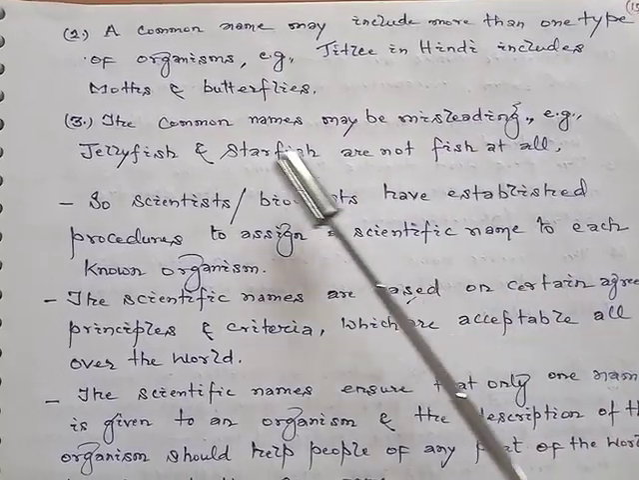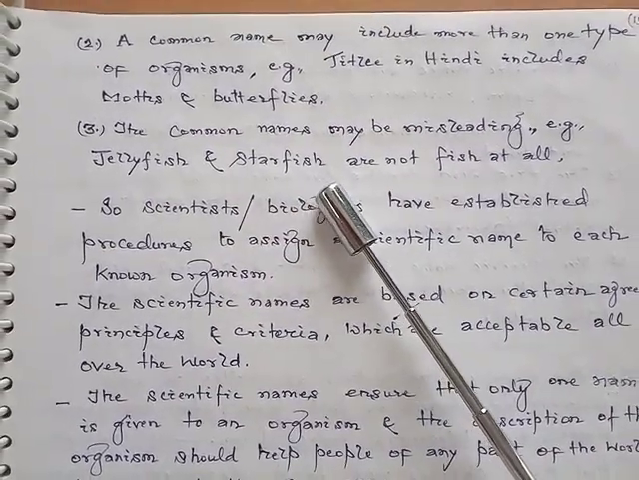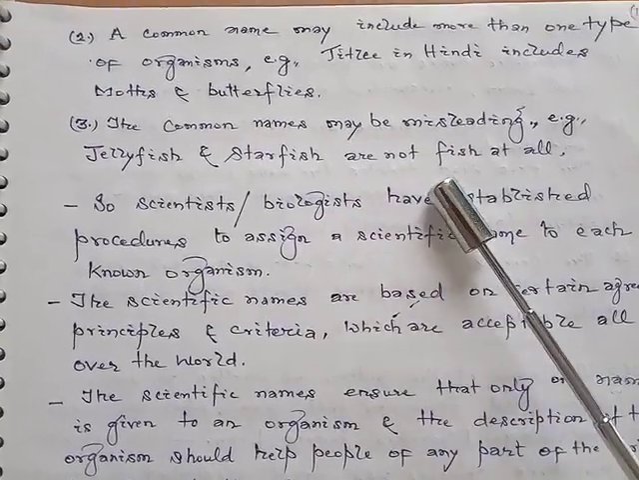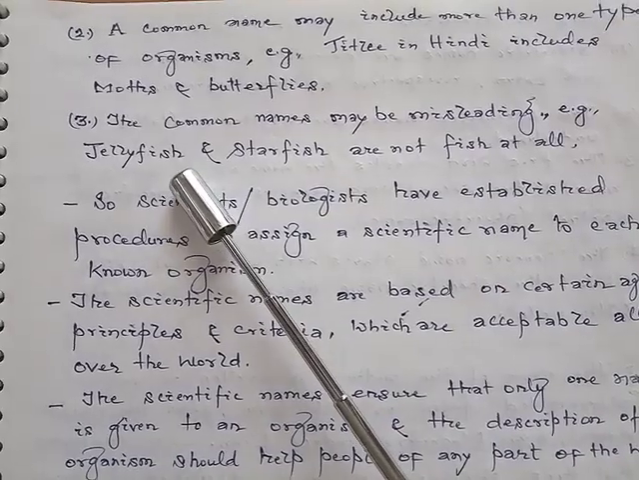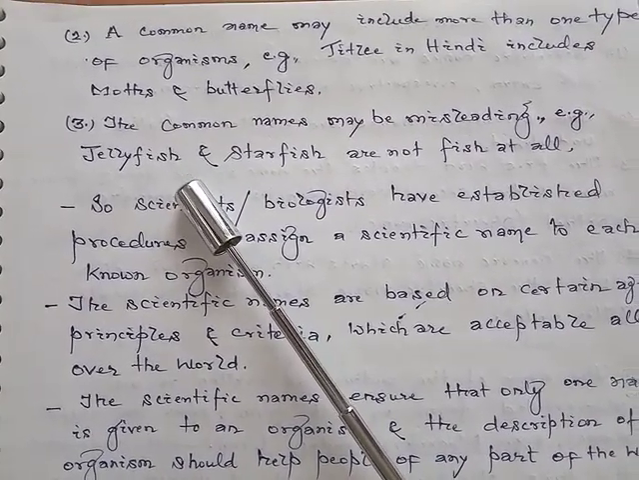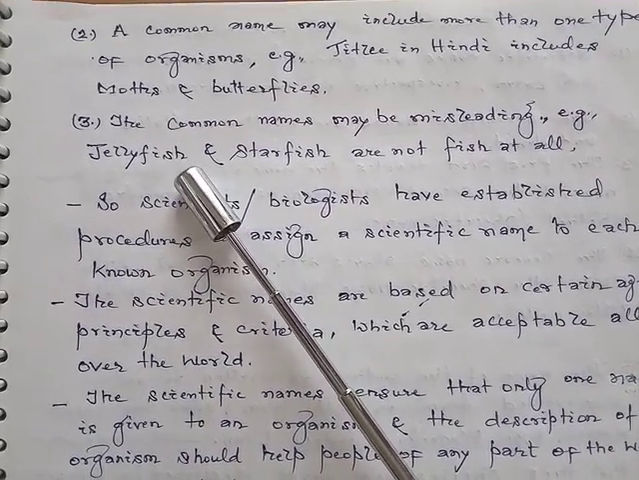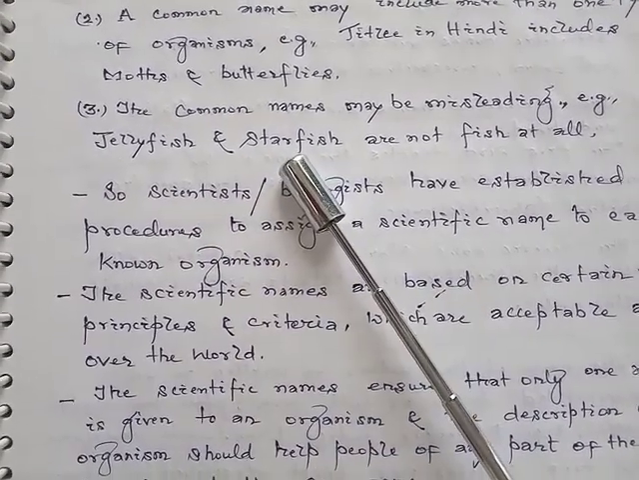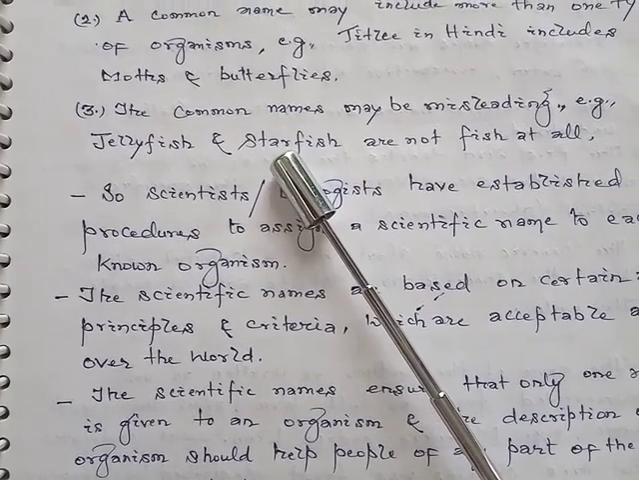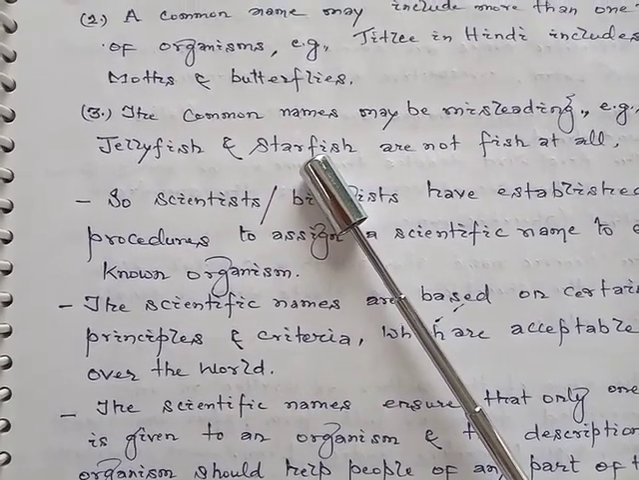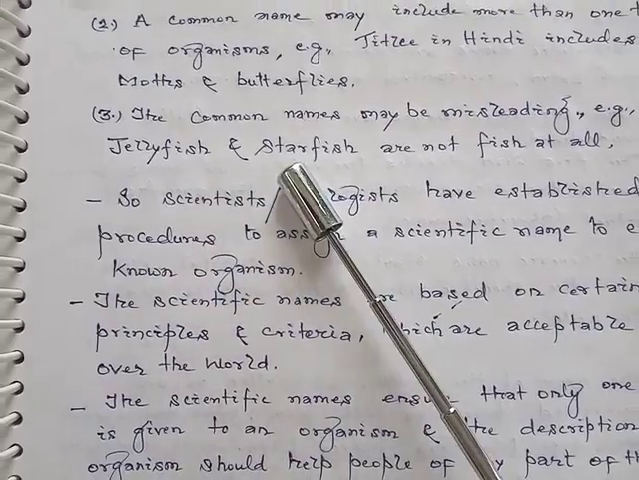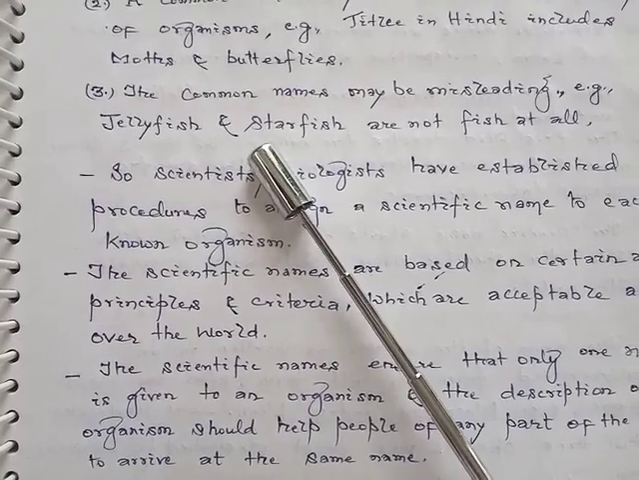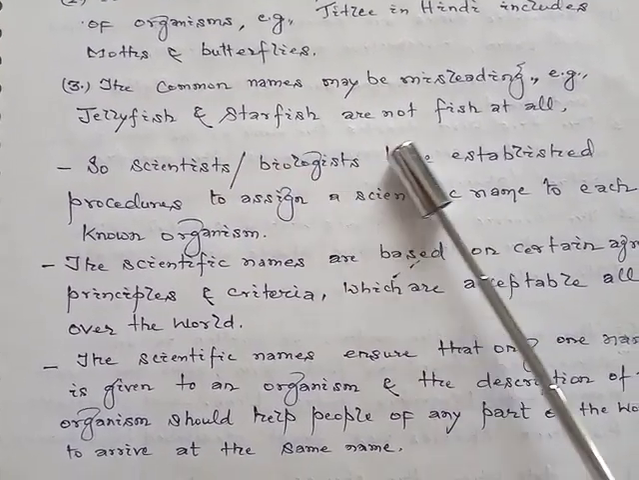For example, we call jellyfish and starfish by these common names, but they are not fish at all. They belong to different categories. We discussed in class 9 that jellyfish belongs to the phylum Coelenterata, whereas starfish belongs to the phylum Echinodermata, and both of them are non-chordates. We call them fish, but they are not fish at all.